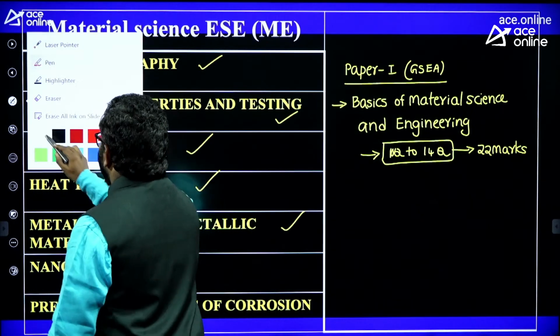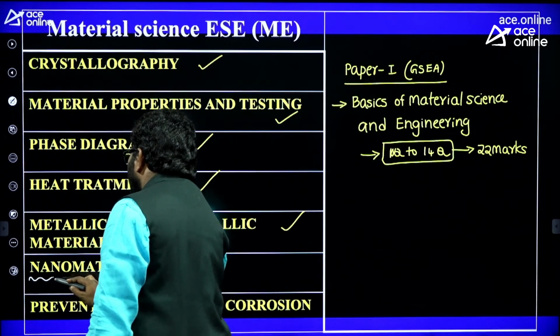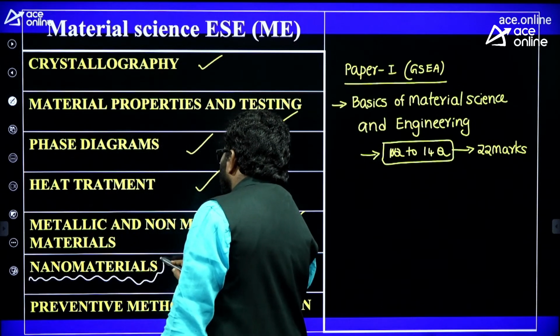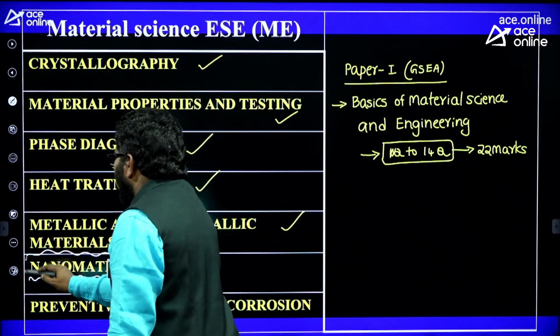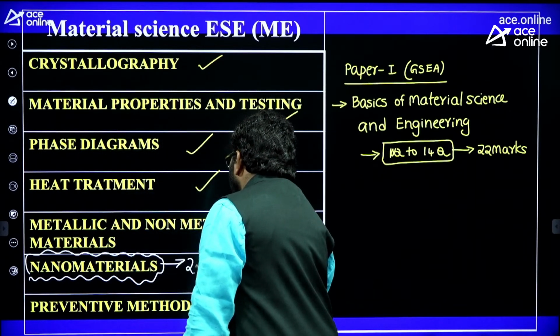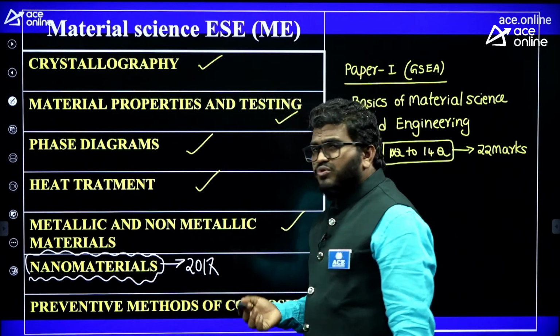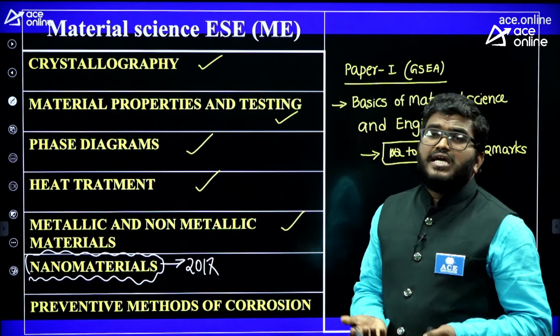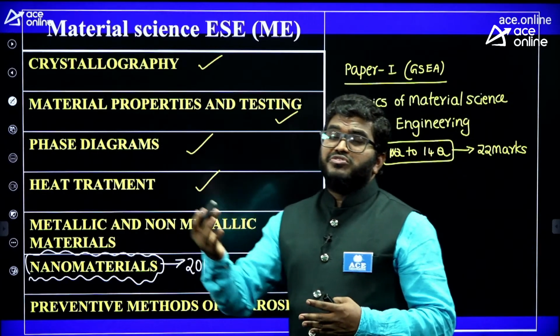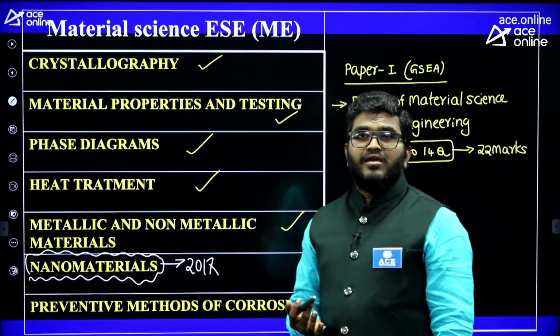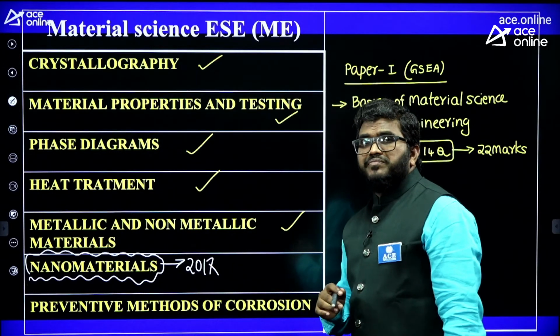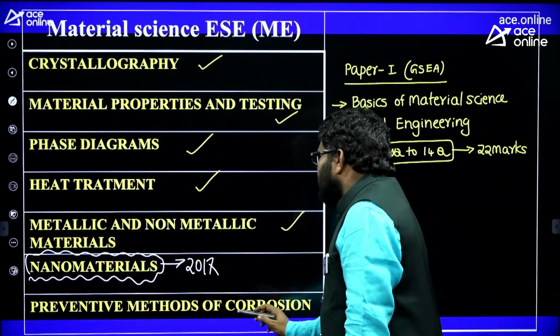Remember, they added nanomaterials in 2017. In 2017 they included it in the syllabus, because you should know what nanomaterial is, because the world is moving towards nano advanced material, right? So nanomaterial, and also preventive methods of corrosion.